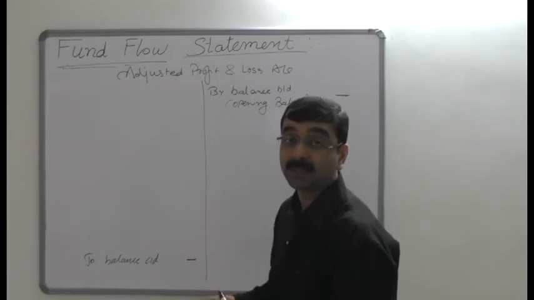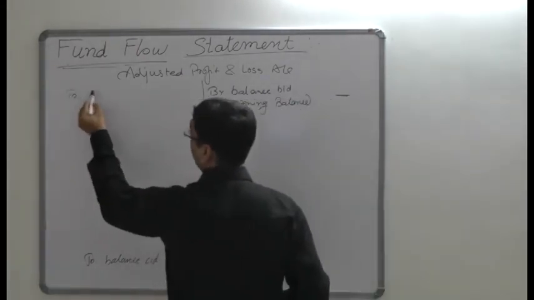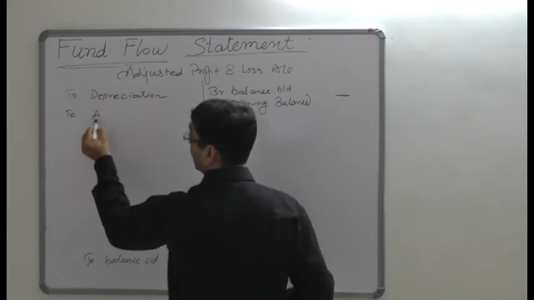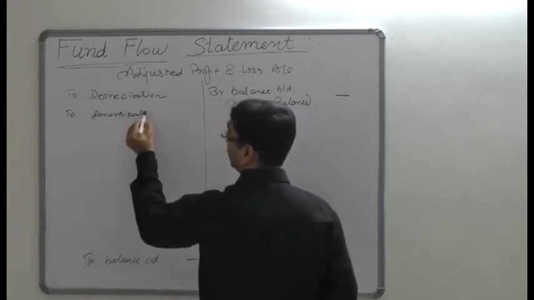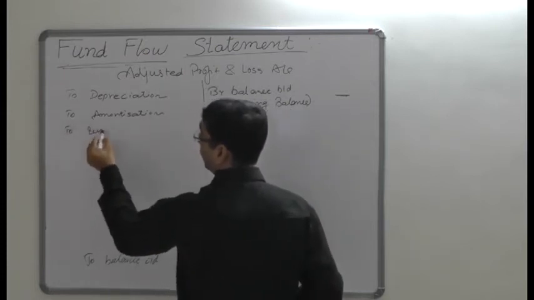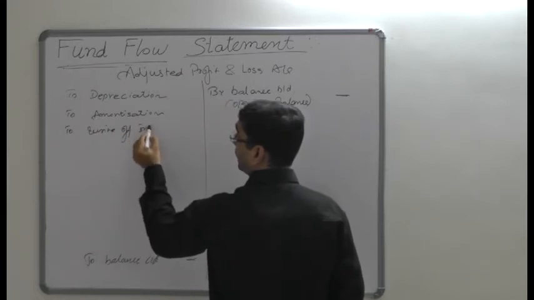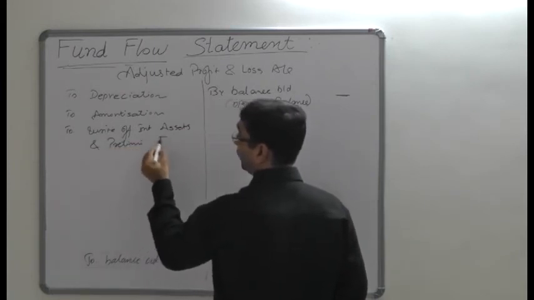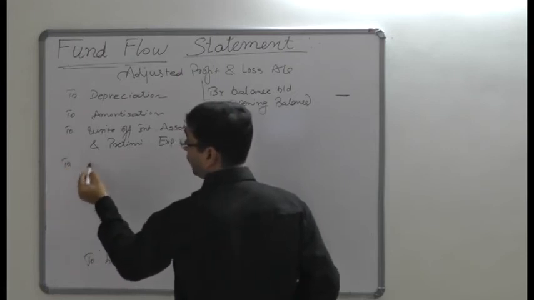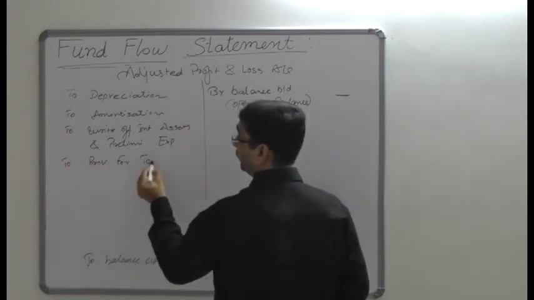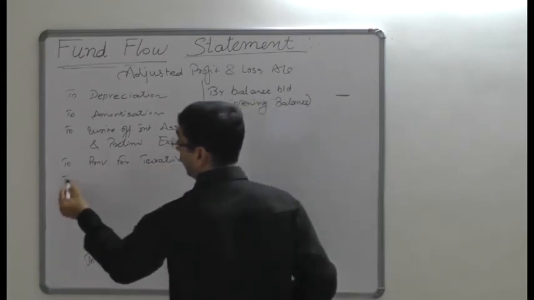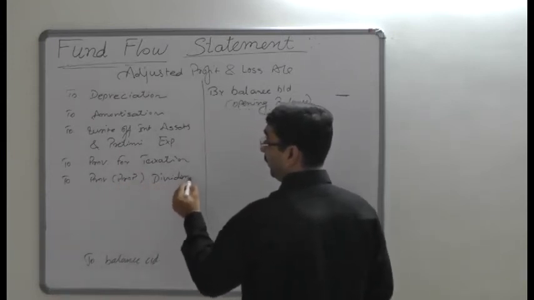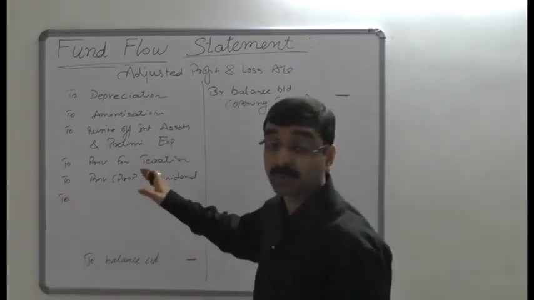Now we will see the other items which are going to be recorded here. First is depreciation, then amortization, then write-off of intangible assets and preliminary expenses, then any amount of provision for taxation, then provision or proposed dividend. These are the items which are going to be recorded here.